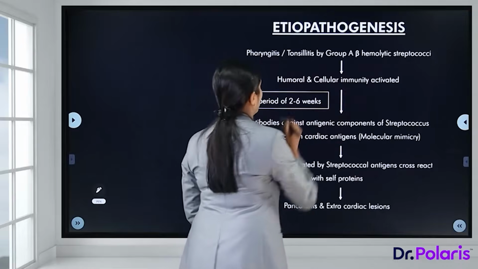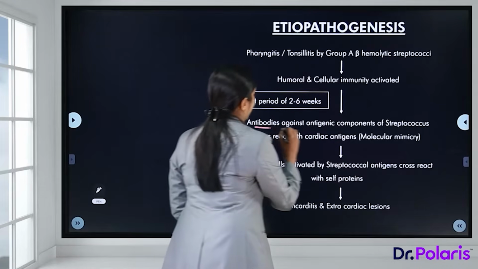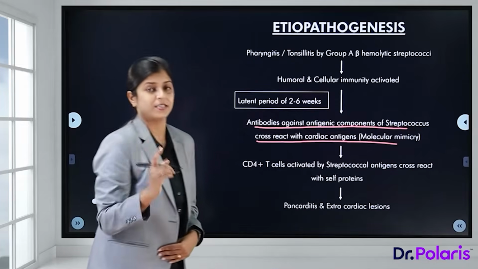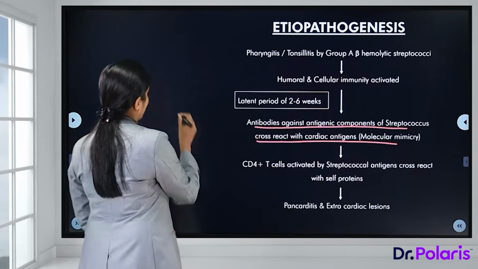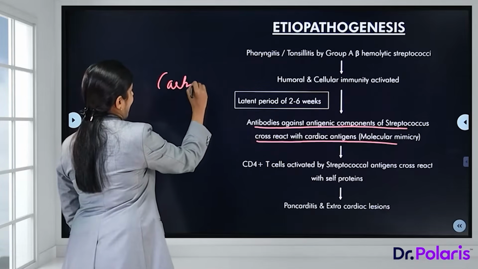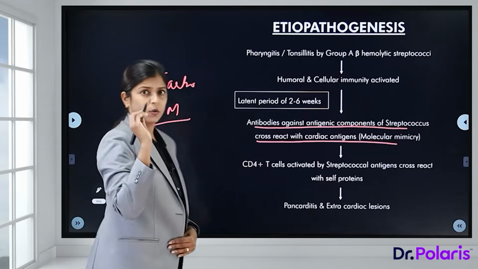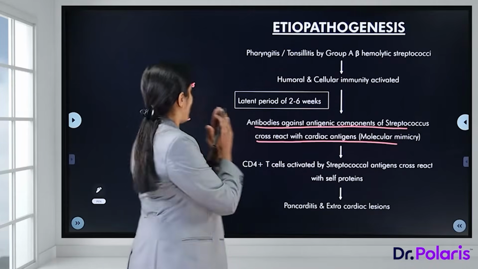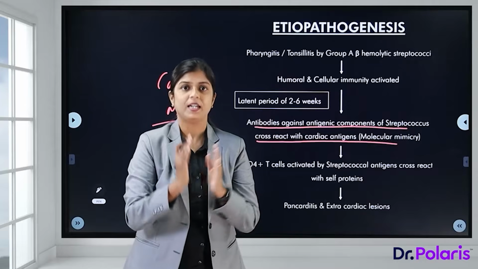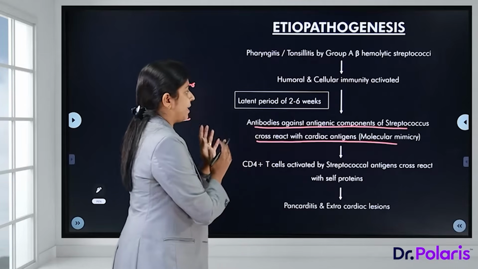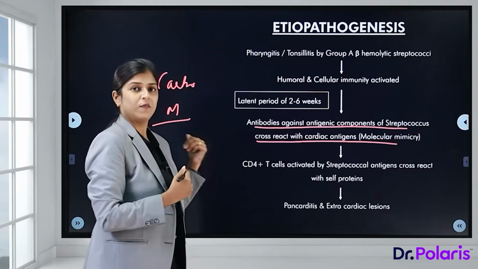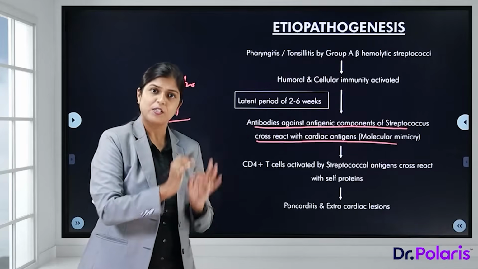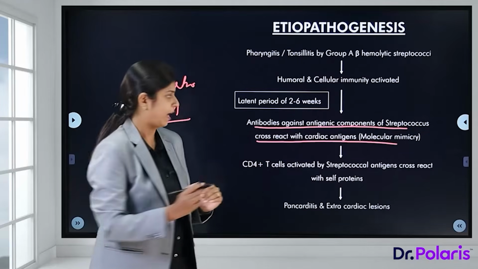Now, after a latent period of 2 to 6 weeks, antibodies against the antigenic components of streptococcus cross-react with the cardiac antigens. So, what were those components of the streptococcus? The carbohydrate and the M protein. So, remember, the group specific carbohydrate is similar to the glycoproteins of the cardiac valves, whereas the M protein of the cell membrane is similar to the myocardium. Whatever antibodies are produced cross-react with these antigens, and that is known as molecular mimicry. Because of this molecular mimicry, we have damage to the heart.